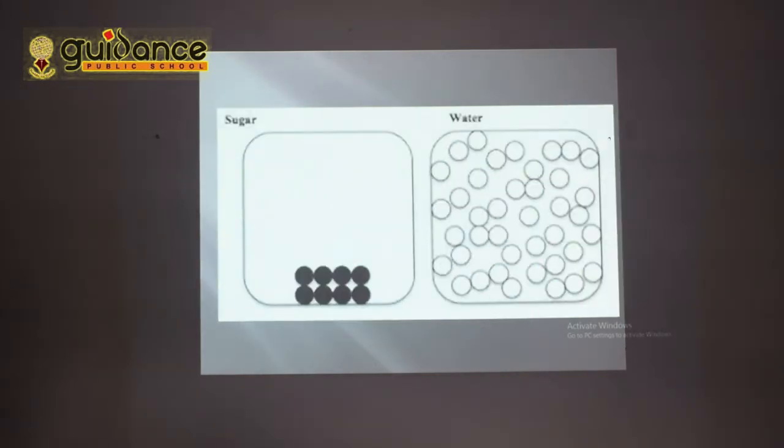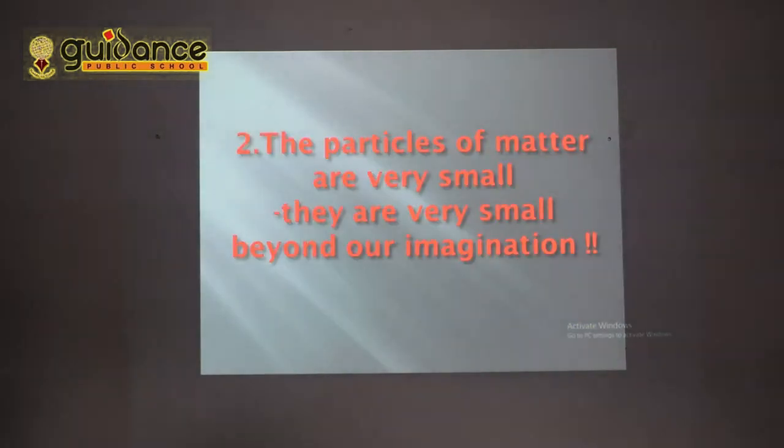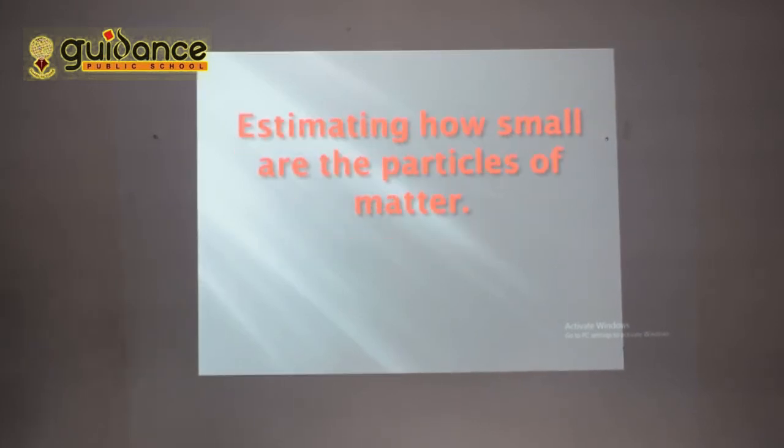So the point is matter is made up of particles. Okay, now we are moving on to the next point, that is the particles of matter are very small, and they are very small beyond our imagination. That means we can't imagine how small they are. Okay, to estimate how small the particles of matter are, we are going to conduct an experiment now.